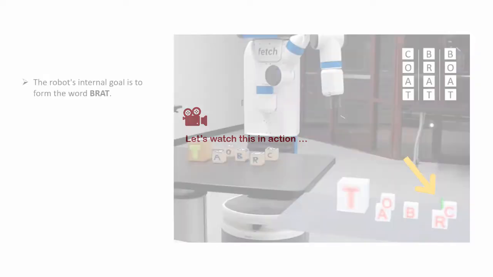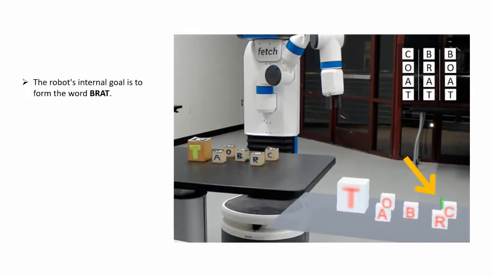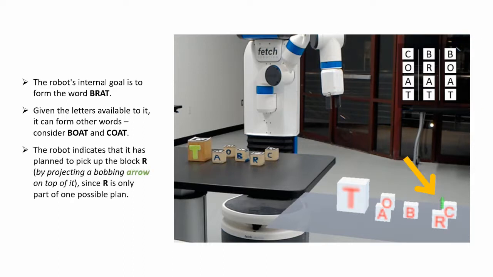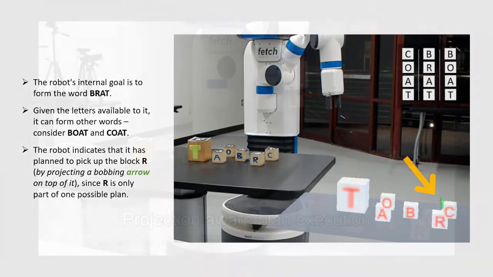Here, the robot's internal goal is to form the word brat. Given the letters available to it, it can form other words. Consider boat and coat. The robot indicates that it has planned to pick up the block R by projecting a green bobbing arrow on top of it, since R is only part of one possible plan.